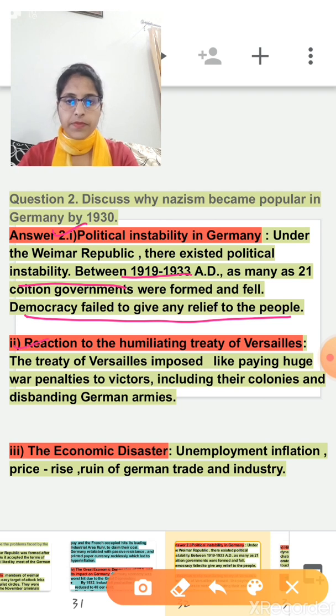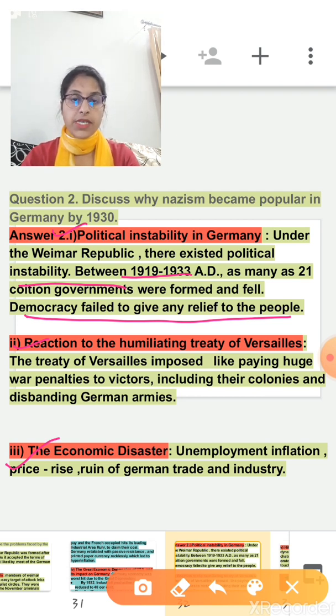Second, basically, reactions to the humiliating Treaty of Versailles. The Treaty of Versailles imposed paying huge war penalties to the victors, including giving up their colonies and disbanding the German army. Next factor, basically the economic disaster.